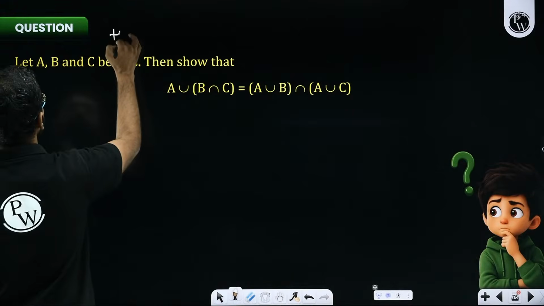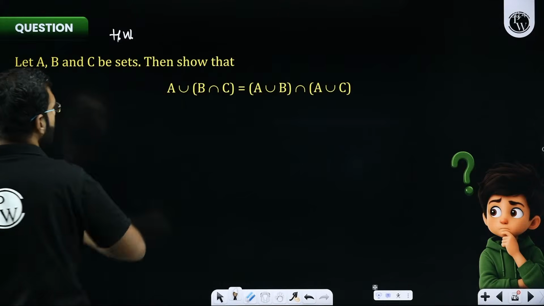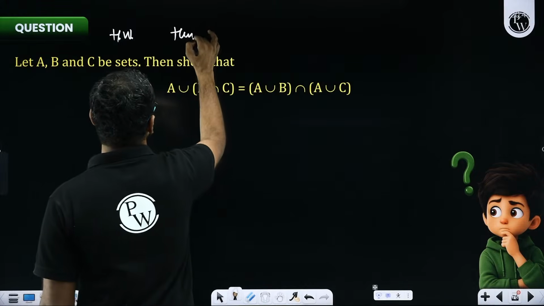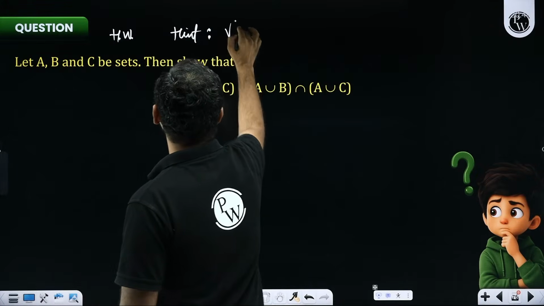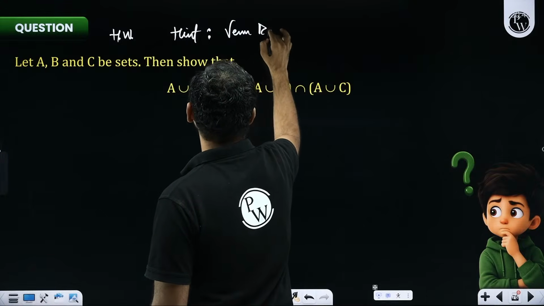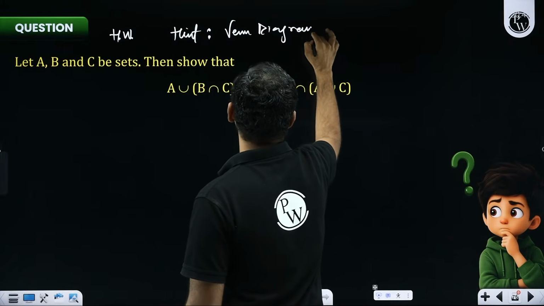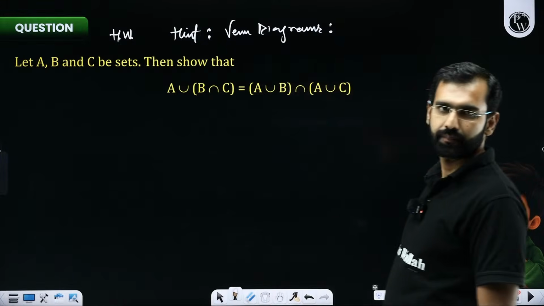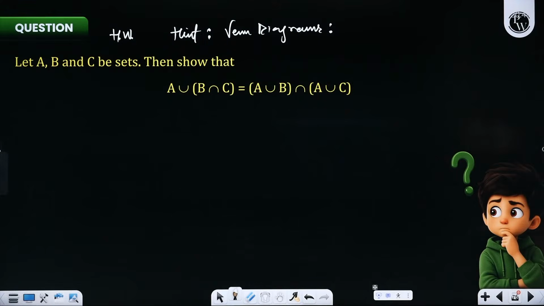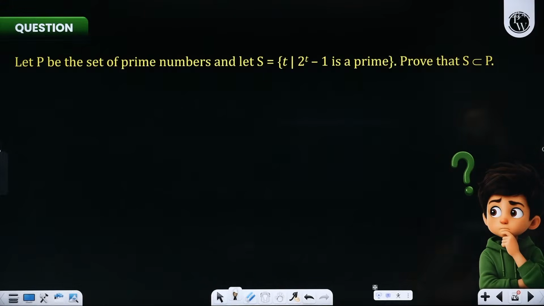So this one I'm giving you as a homework question. How will you prove it? The hint is watch the previous 2 to 3 solutions and then try to do it with the help of Venn diagrams. And I'm sure you would be able to. Everybody getting it comfortably? Shall I move ahead from here? Let's solve the next question.